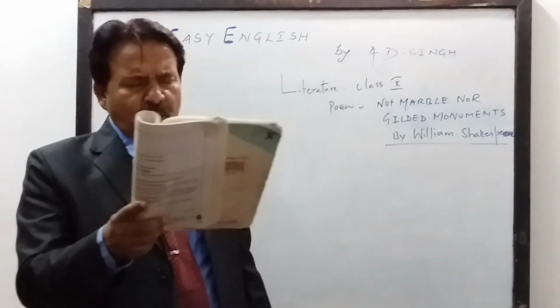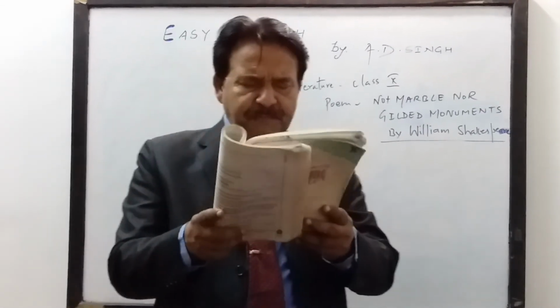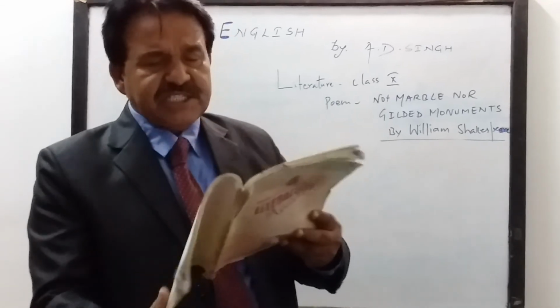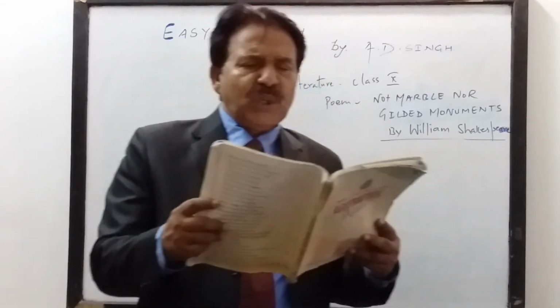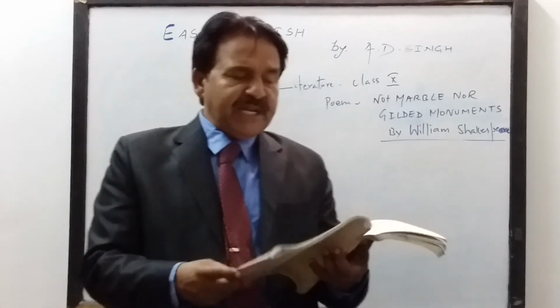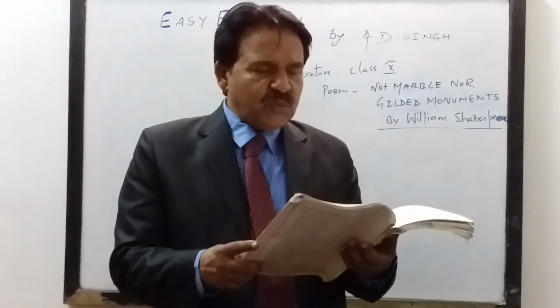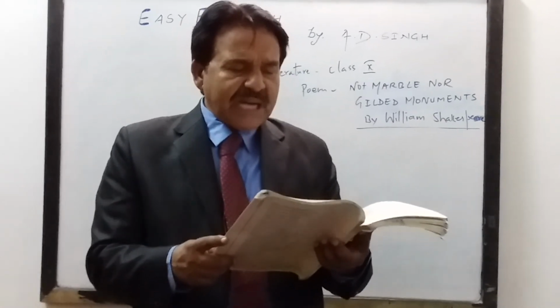"The living record of your memory." The living record refers to the sonnet the poet has written for his friend. And the poet's tone in this poem is that of admiring. He is very optimistic and admiring. The poem is set in the place where the poet meets his friend or writes the poem.